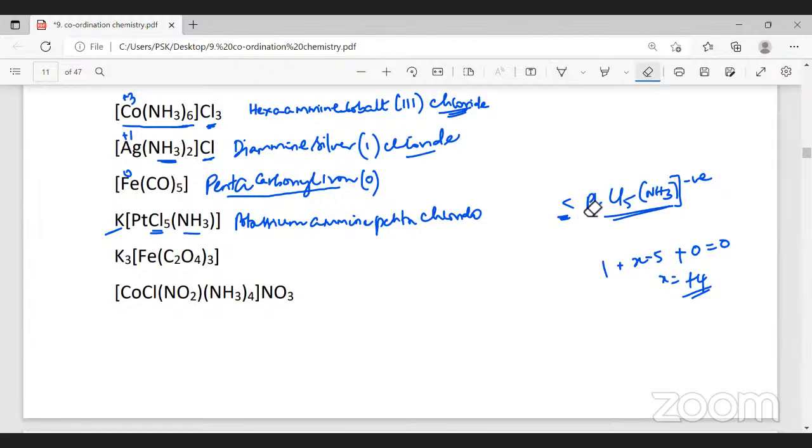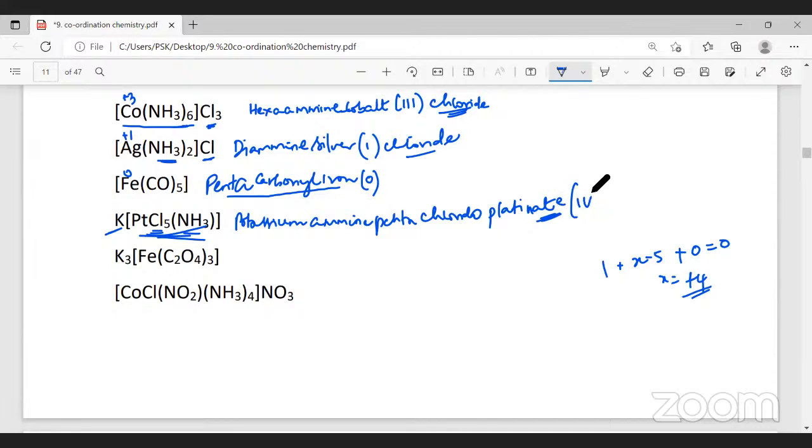Pentachlorido. Then what's the metal we have? The metal is platinum. So we write it as platinum or platinate, I will write. See, this is an anionic complex. In an anionic complex, the name of the metal has to end with what? ATE. Platinate. What is the oxidation number of platinum? We found out the oxidation number of platinum to be 4. So we write it as 4. Did you understand why I'm writing platinate?